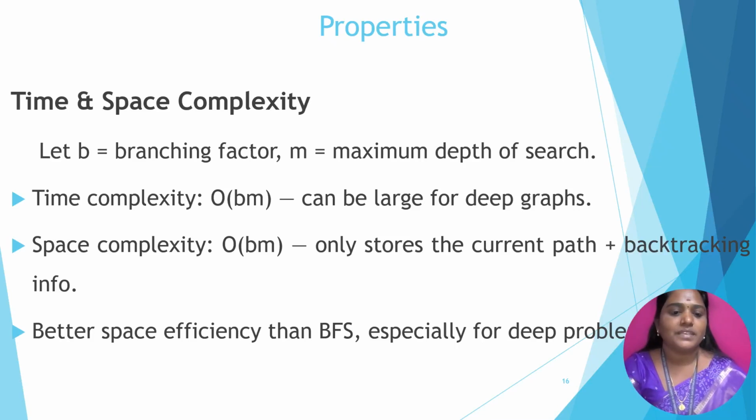The time complexity is O of b to the power m, as already discussed for the BFS algorithm. Then the space complexity is O of b times m, because it only stores the current path and the backtracking information. DFS provides better efficiency compared to BFS.